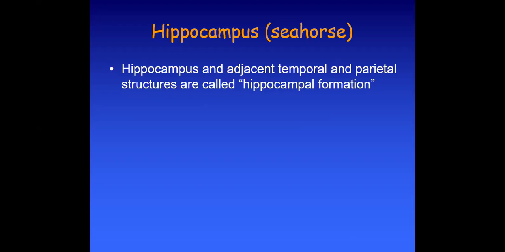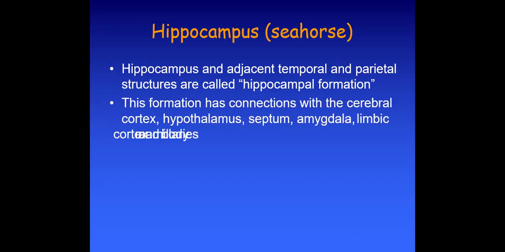The hippocampus has a resemblance to the oceanic animal, the seahorse. That's why it is known as the hippocampus. The word hippocampus means seahorse. The hippocampus and the adjacent temporal and parietal structures collectively make a structure known as the hippocampal formation. This formation has connections with the cerebral cortex, hypothalamus, septum, amygdala, limbic cortex, and mammillary bodies.